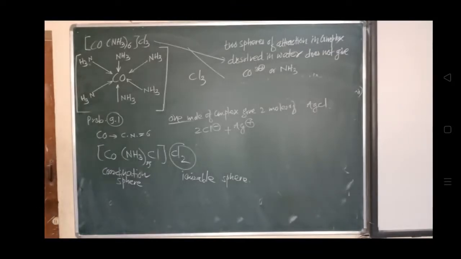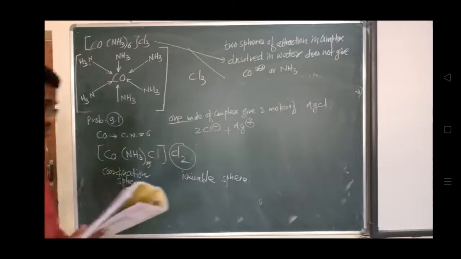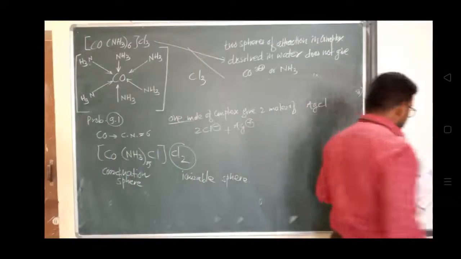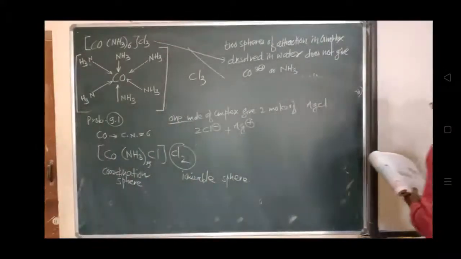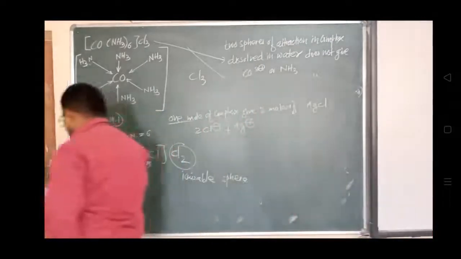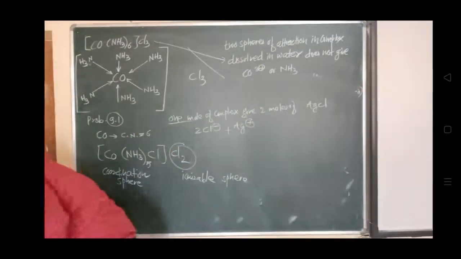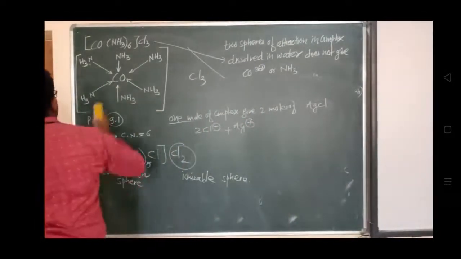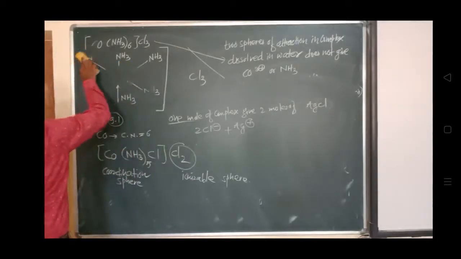So a complex with coordination number 6 has octahedral structure. जिस complex का coordination number 6 होता है, their structure is octahedral structure.